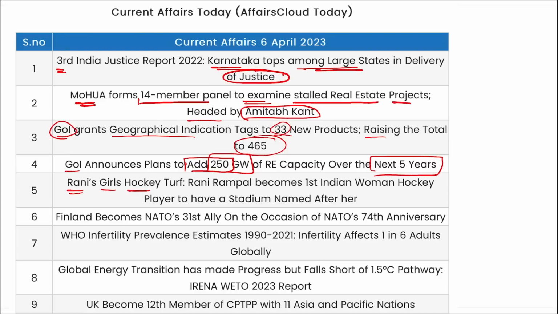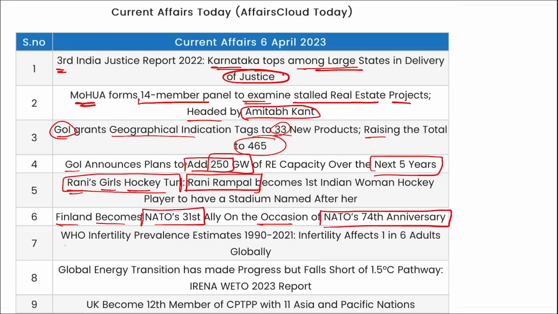Rani's Girls Hockey Turf. This is the name of the hockey stadium that has been named after Rani Rampal, and she is the first Indian women hockey player to have a stadium named after her. Finland becomes NATO's 31st ally on the occasion of the NATO 74th anniversary.